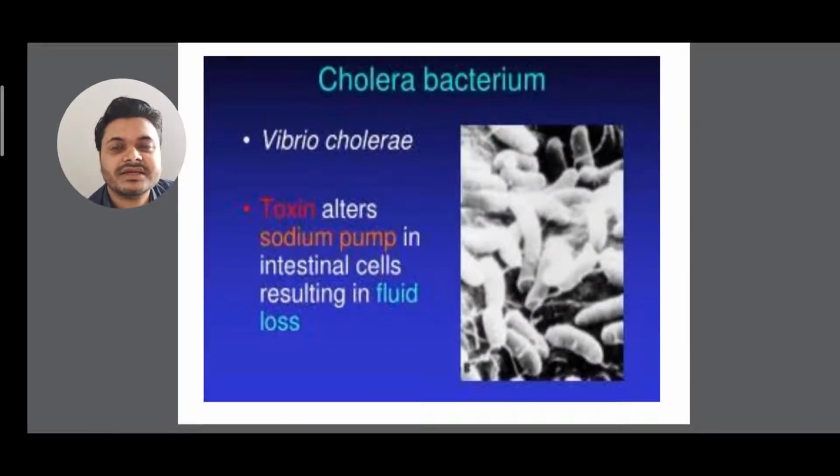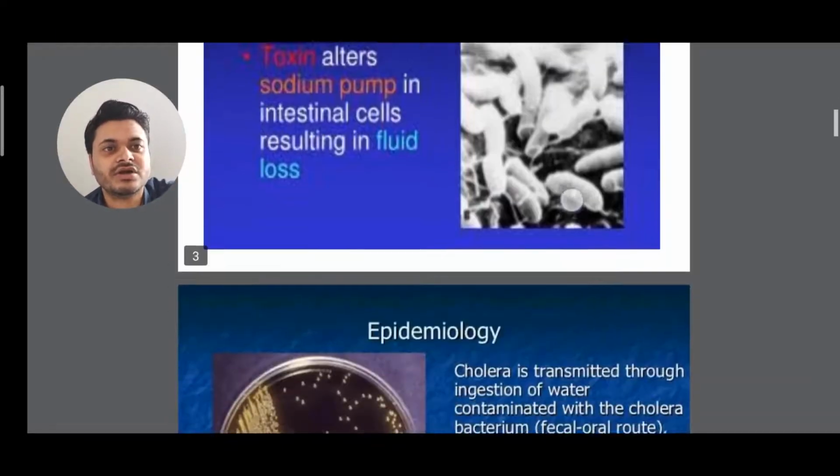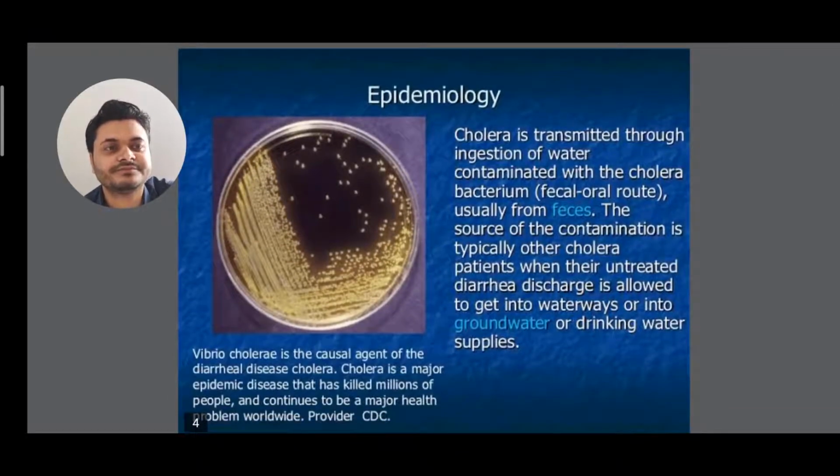The cholera bacterium, as I have said already, is Vibrio cholerae. This is a scientific name, and you should know that a scientific name should always be underlined. Since this is in italic format I didn't underline it, but whenever you write in your copy, you have to underline that. Toxins alter sodium and potassium in intestinal cells, resulting in fluid loss. So in cholera a lot of fluid is lost from our body.